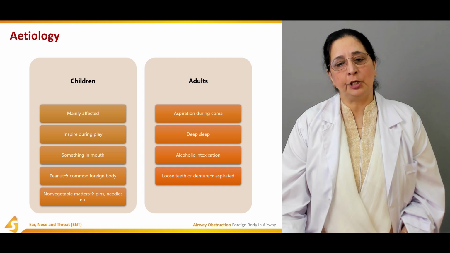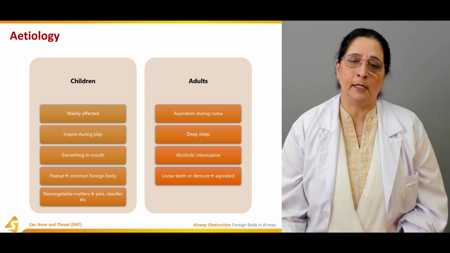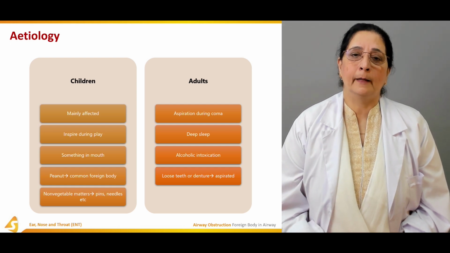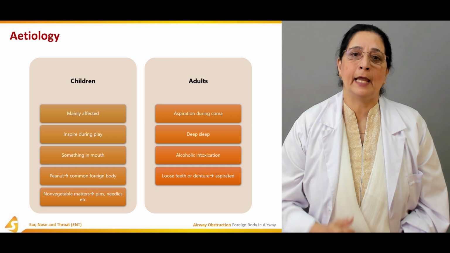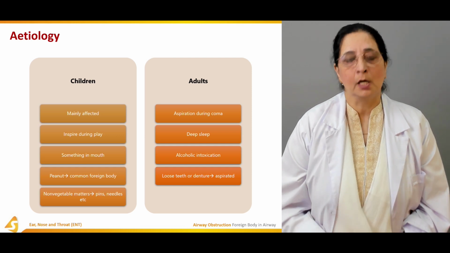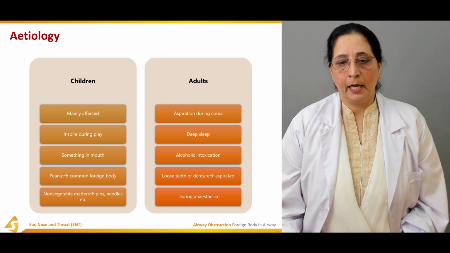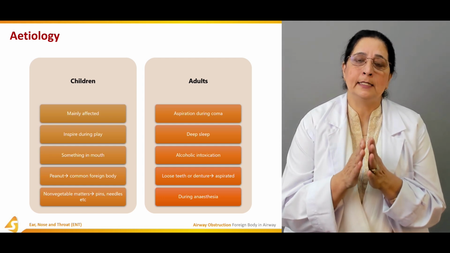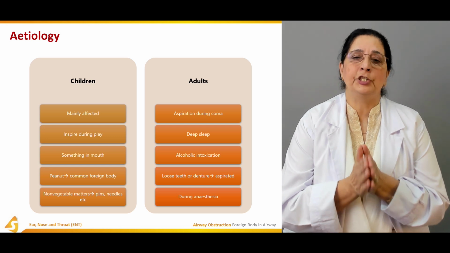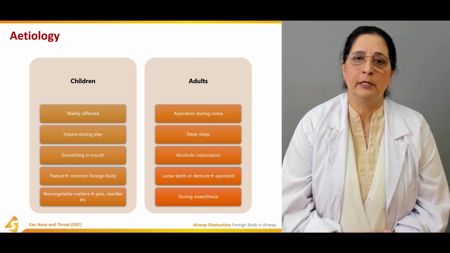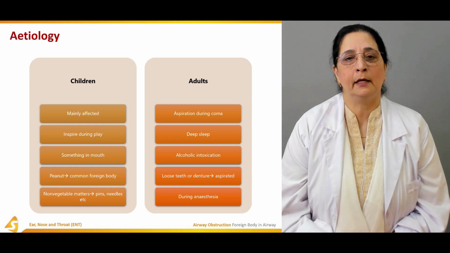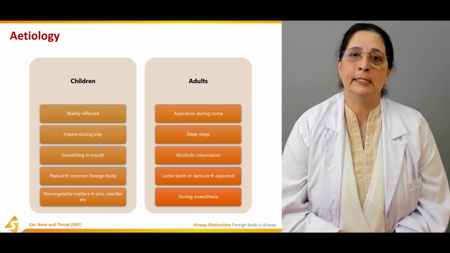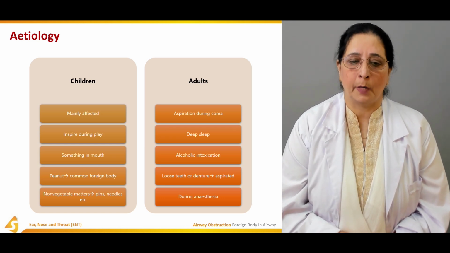Loose teeth and denture are a common cause in adults. Somebody who wears a denture, especially one tooth, it can be aspirated and cause obstruction, and also during anesthesia. So very common in adults is a loose denture, which can move, especially during sleep. When they are sleeping, it gets dislodged and it can be aspirated and cause airway obstruction.